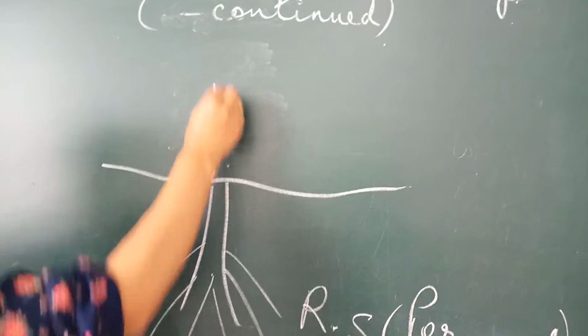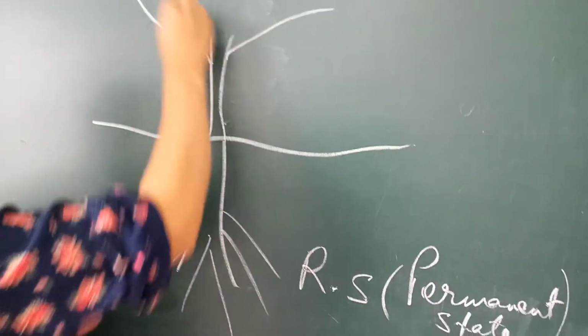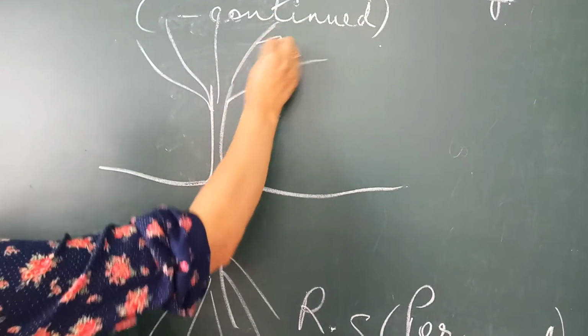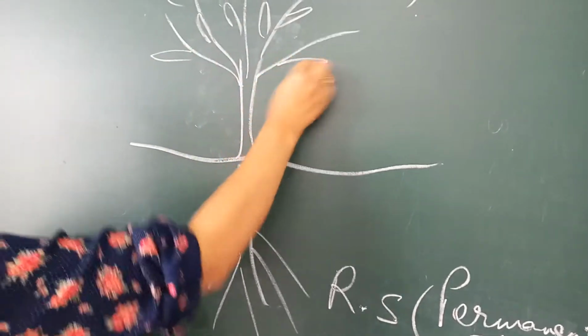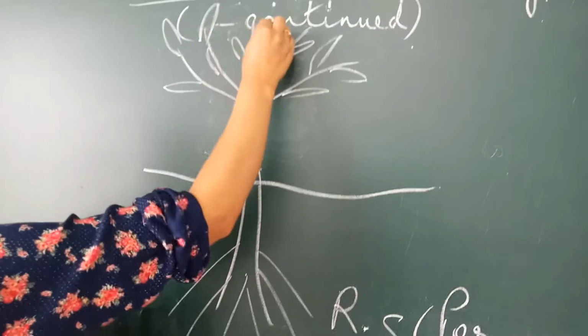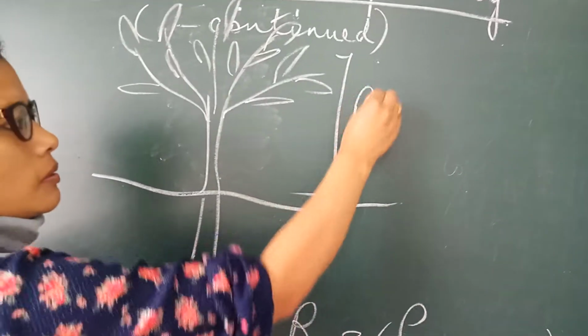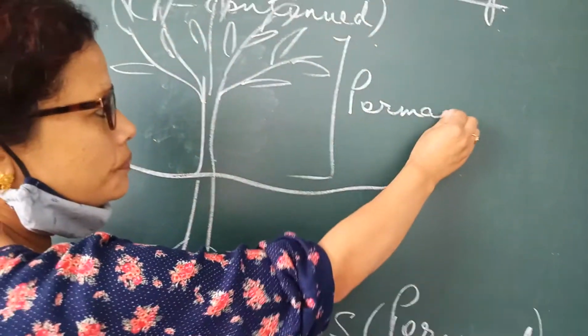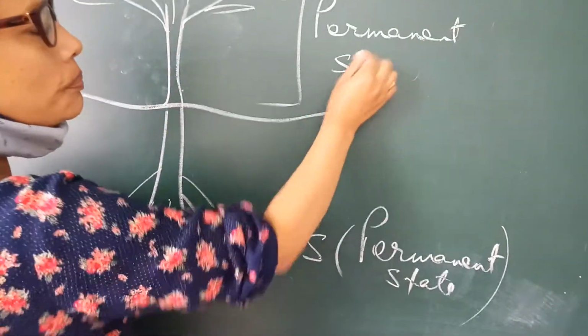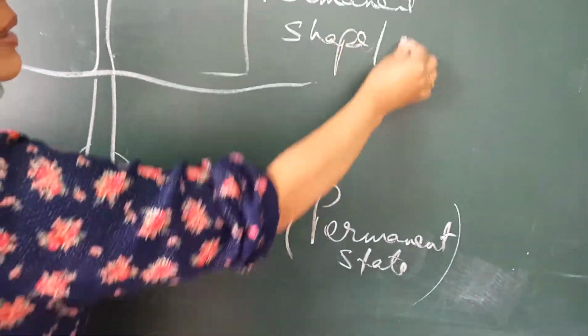This is the stem, these are the branches, and these are the leaves. So this is also a permanent shape and size.